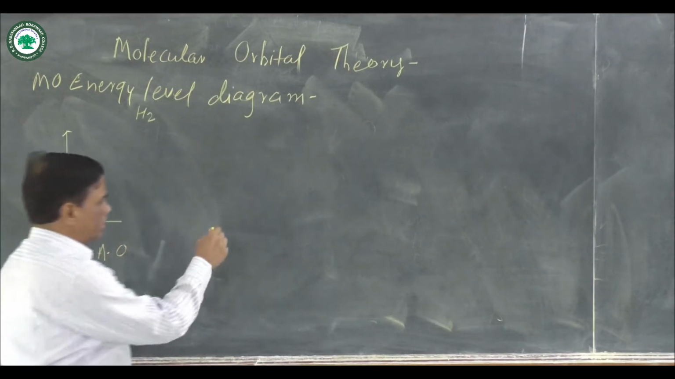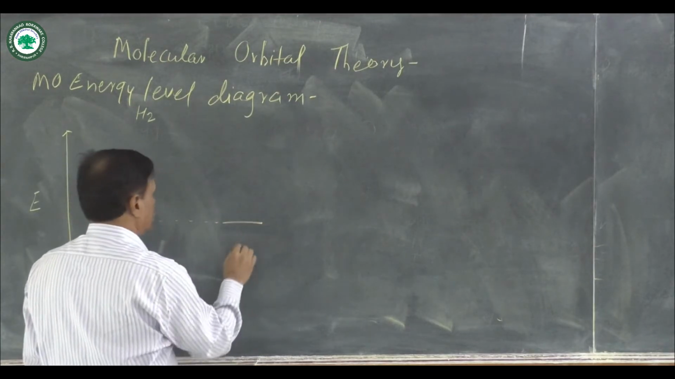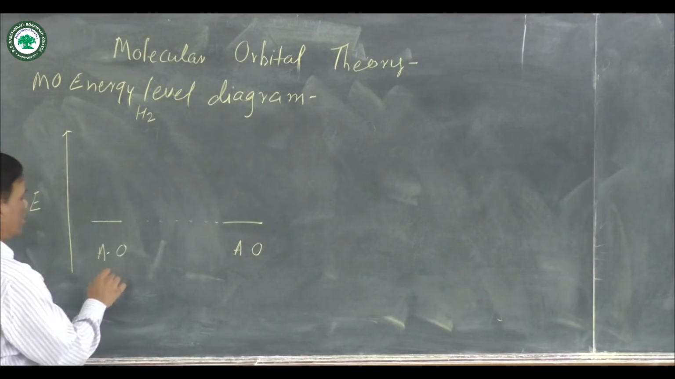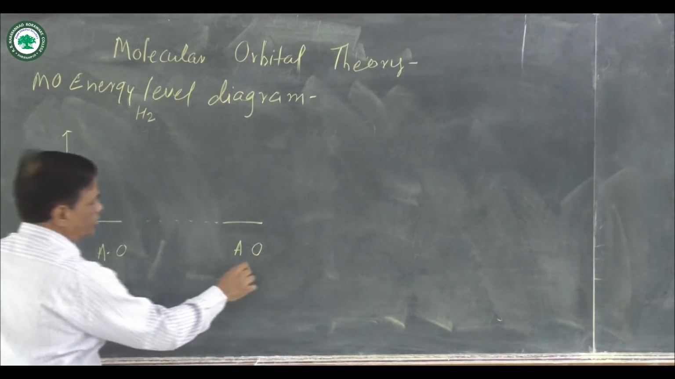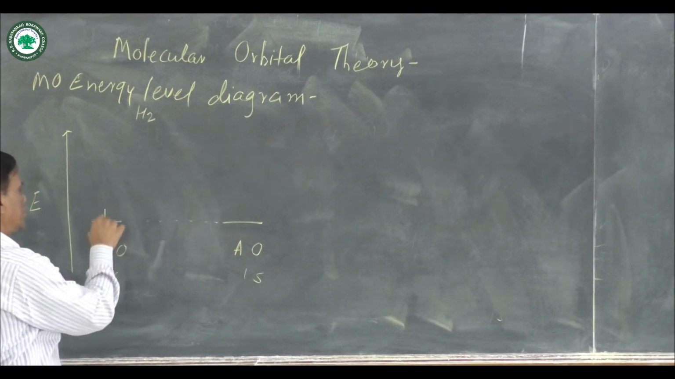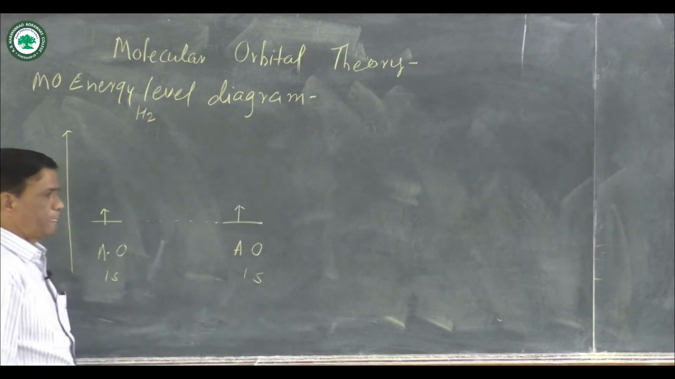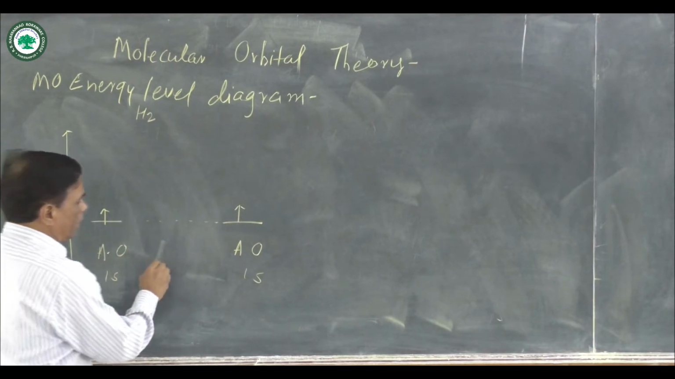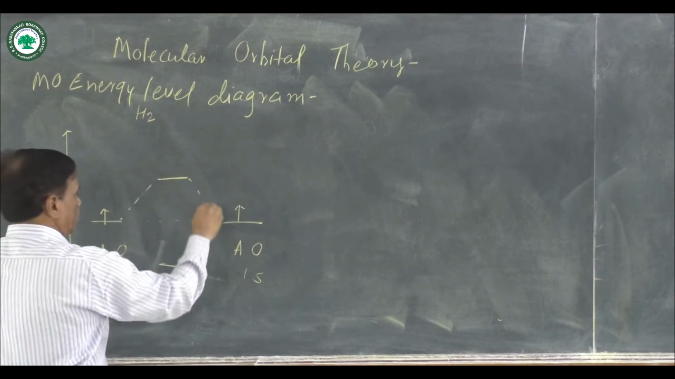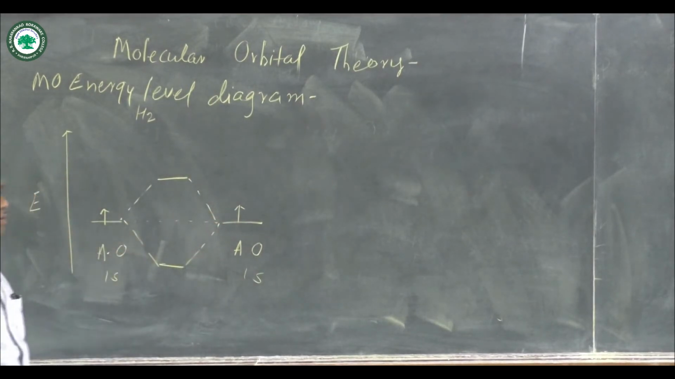Then here is the second hydrogen atom, that is the atomic orbital. This is the 1s orbital and this is the second 1s orbital. Suppose each contains a single electron. Here is a single electron. They combine and there is a formation of bonding and antibonding molecular orbitals.